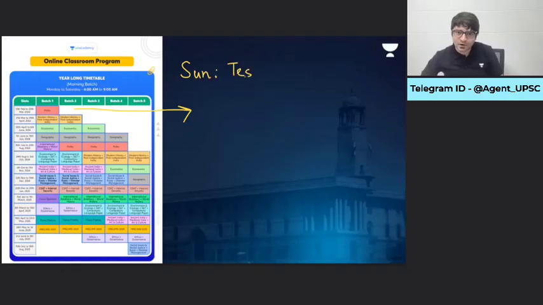Whatever will be taught from Monday to Saturday, because the classes shall be conducted from Monday to Saturday, for that, 20 MCQs will be given to you on Sunday, and 5 descriptive questions will be given to you on Sunday. Please answer these questions, attend these tests, so that you can evaluate yourself before UPSC evaluates you.